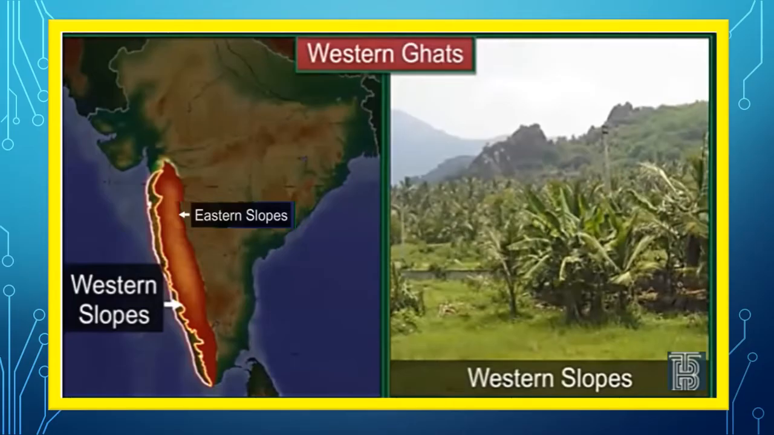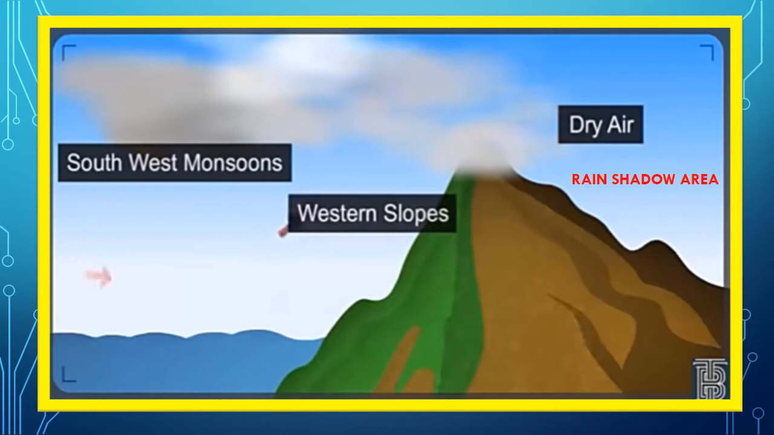Children, do you know why the western slopes of the Western Ghats are covered with thick forest and not the eastern slopes? This has less vegetation, and the western slope is covered with thick forest. Why is this so? This is because when the southwest monsoon winds strike the western slopes of the Western Ghats, they drop all the moisture on the western slopes. So there is a thick vegetation cover, lots of rainfall that they get.